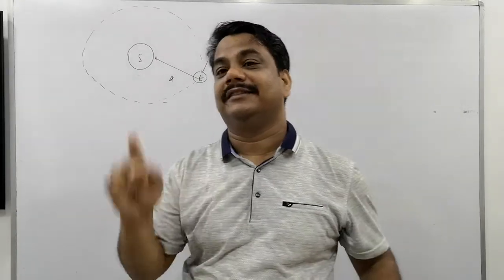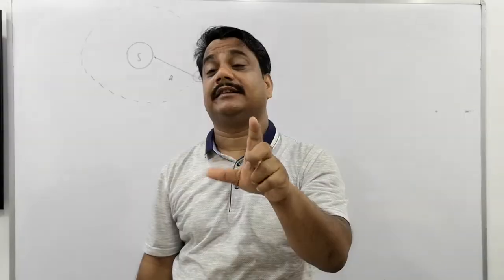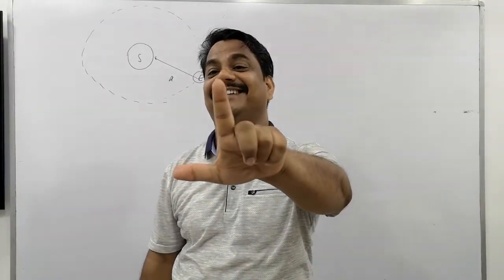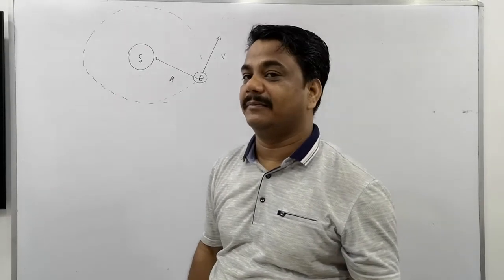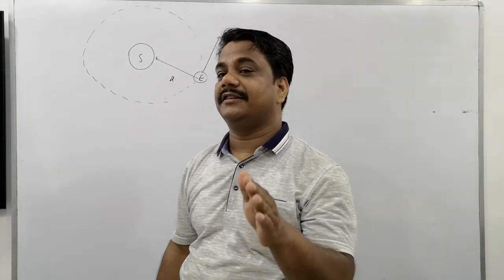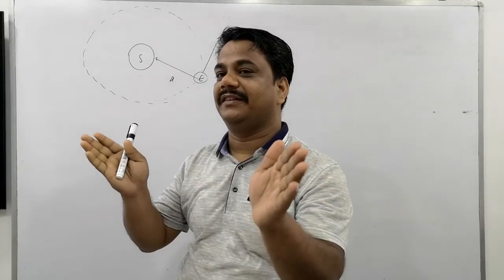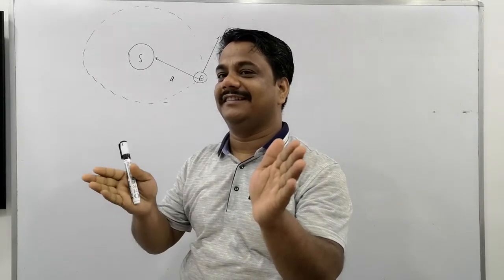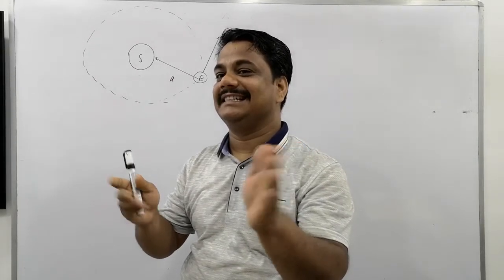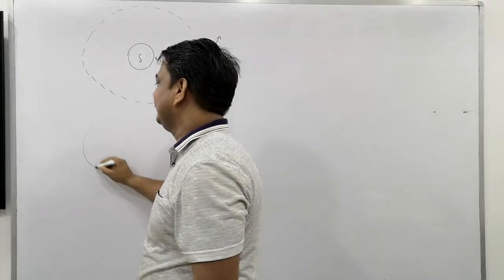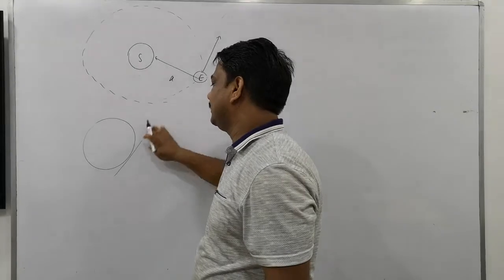A question you have solved: give an example in your practical life where the acceleration is perpendicular to the velocity. This is an example. When an object moves on a circular path, its acceleration is toward the center and its velocity is tangential. Tangential means what? It is a circle. A straight line which touches the circle at one point.